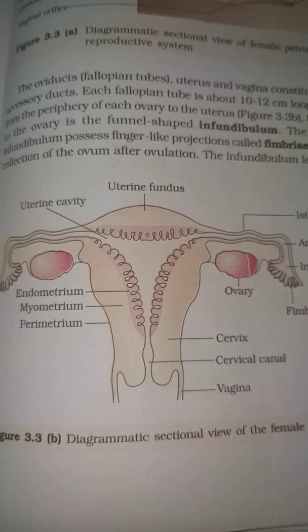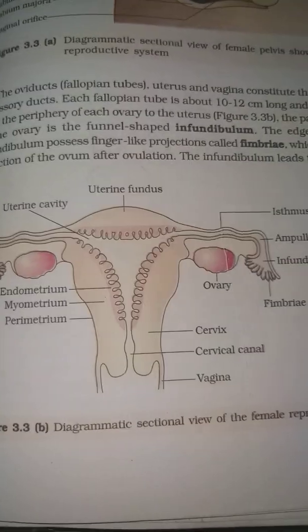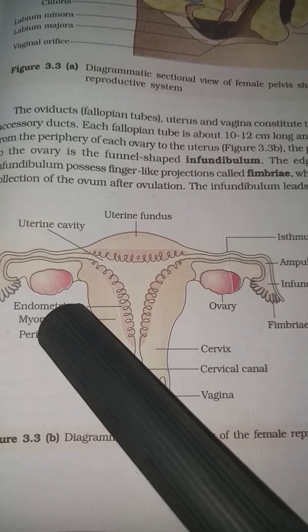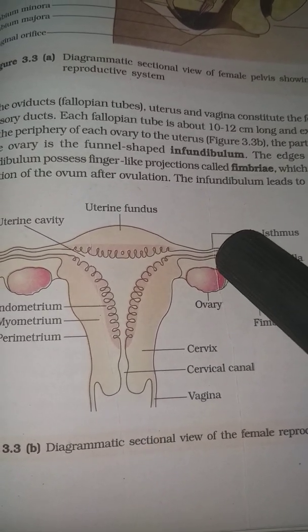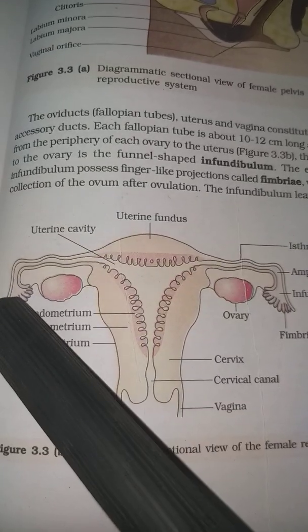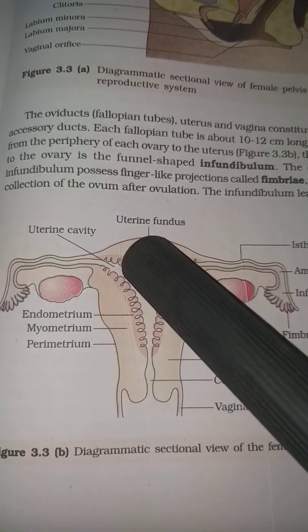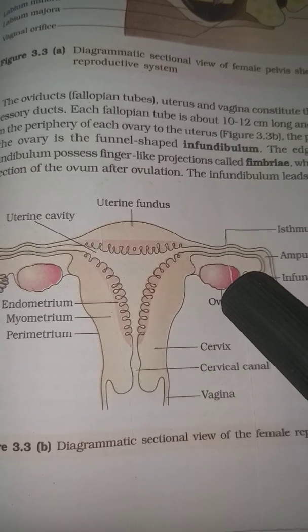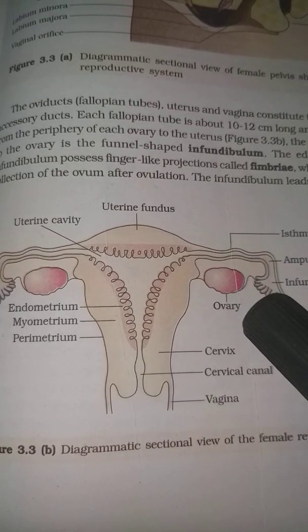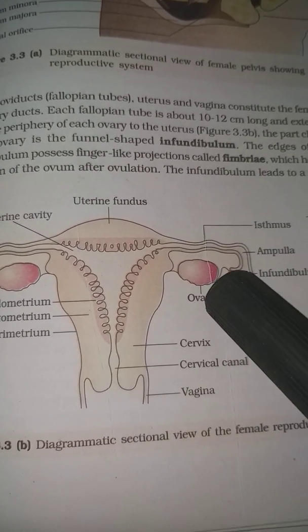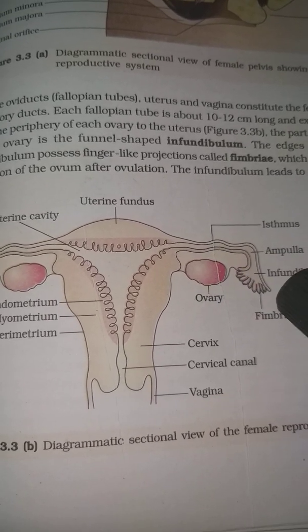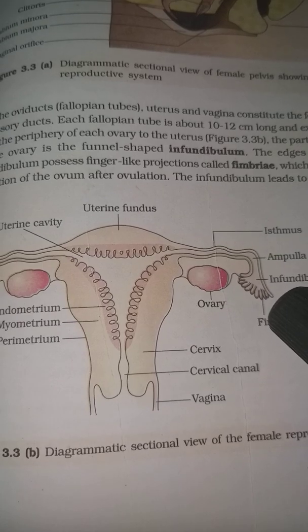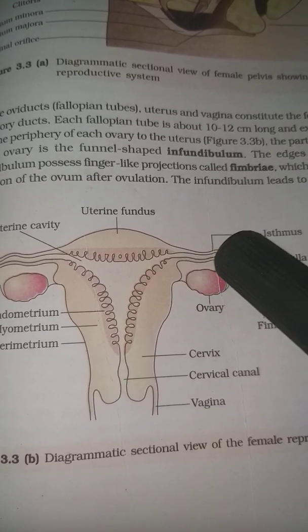Now this is the female reproductive organ. Here you see the pair of ovaries. This is the fallopian tube, or you call it an oviduct. The ova is produced here, but it is released inside this, and there is no physical connection; it is generally sucked in by the fimbriae, infundibulum and ampulla, and this is the isthmus.